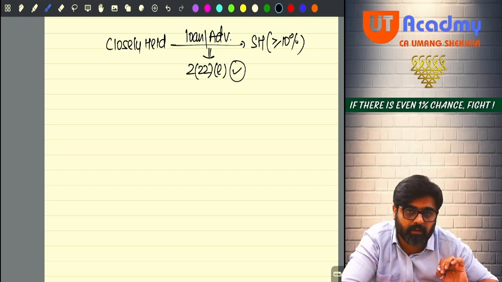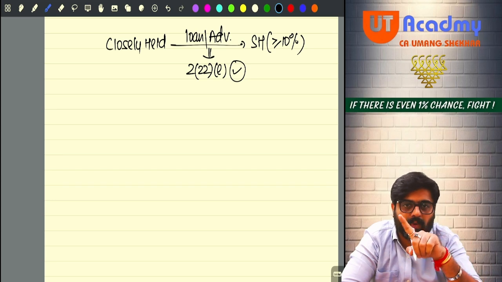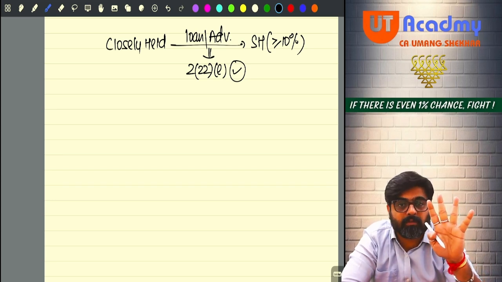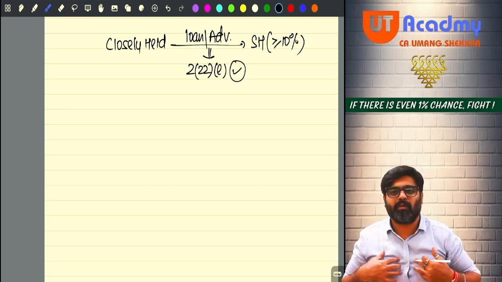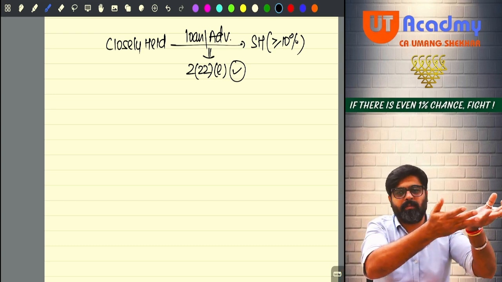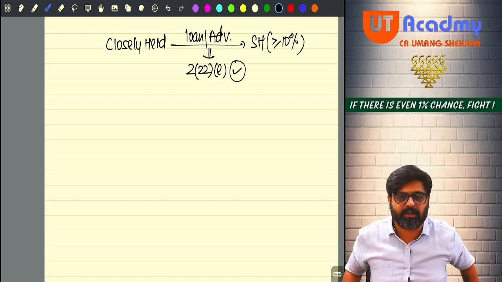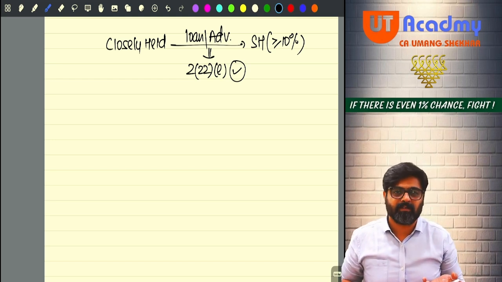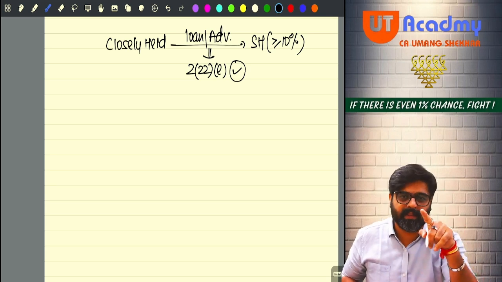But for this thing to happen, the closely held company, its substantial part of business should not be to give loans or advances. See, if you are into the business of granting loans and advances, just like others, he is also coming to you and you are giving loans and advances. That will not be treated as deemed dividend in the hands of the shareholder, yes or no? But if your business is not to give loans and advances, and still you are giving these loans and advances, then it is treated as deemed dividend in the hands of the shareholder.